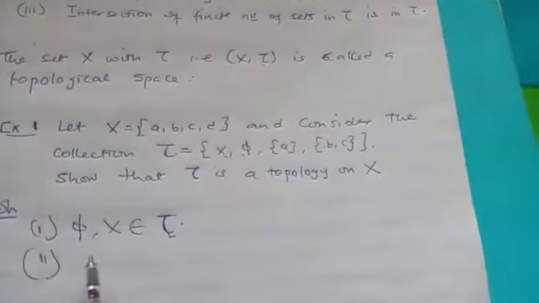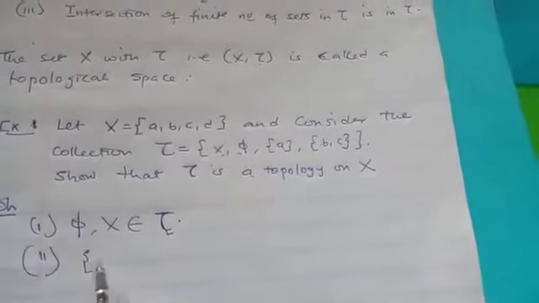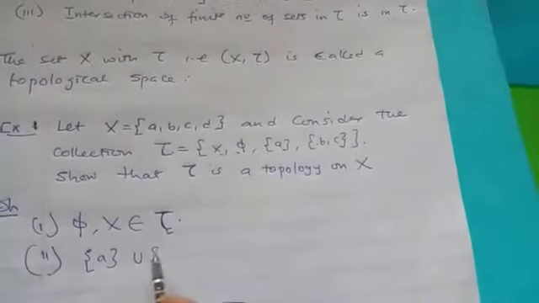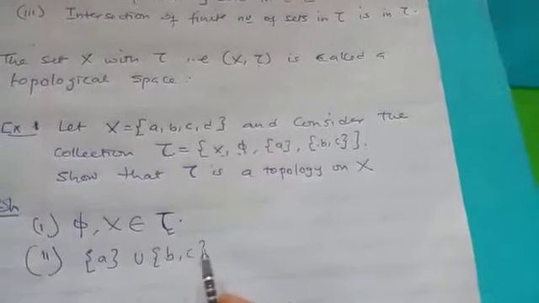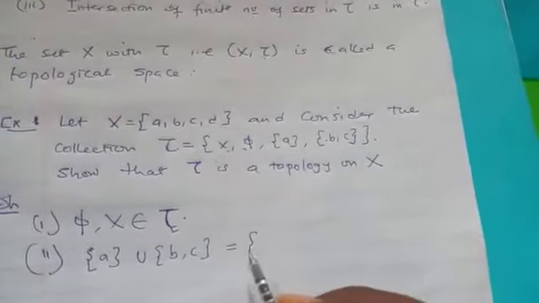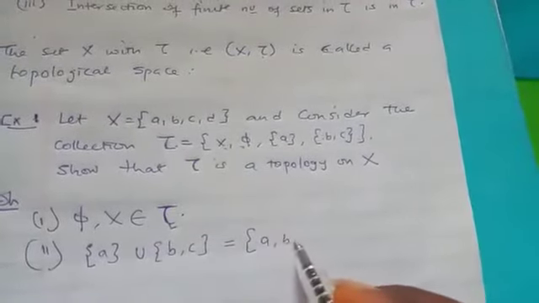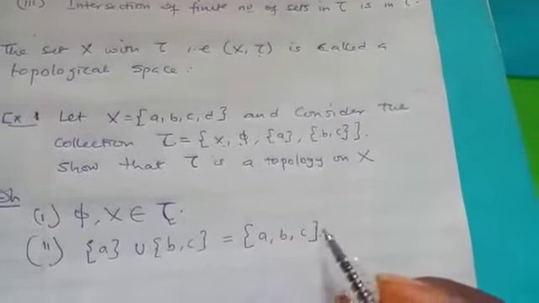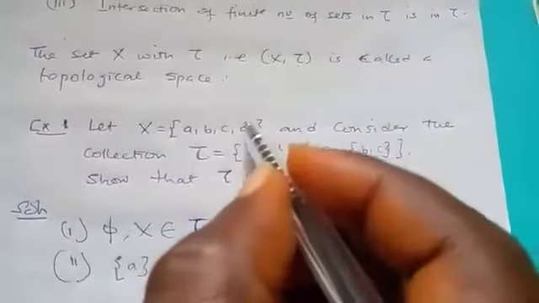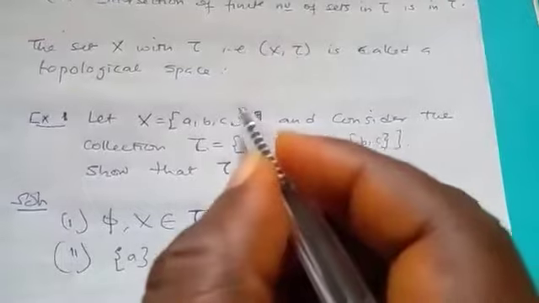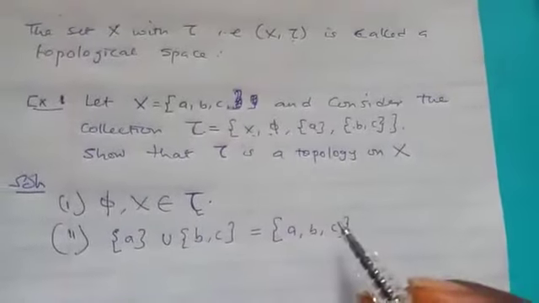The second one says the union of arbitrary sets, that is, if you pick any sets here and find the union, it is still in tau. So for instance, let's take A union B union C, oh sorry, it's up to D. Now the union is ABC.